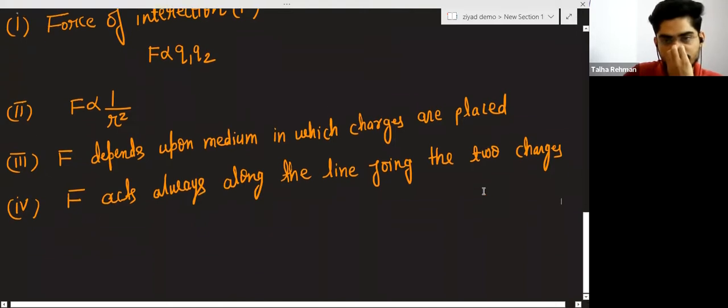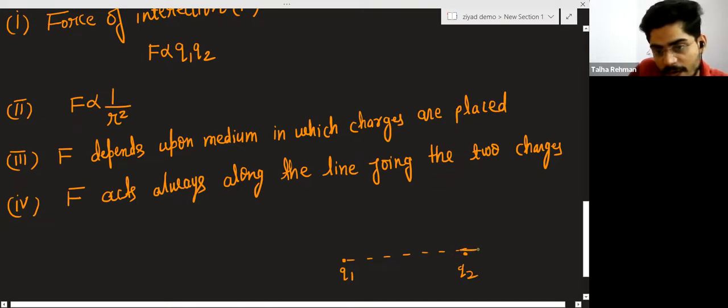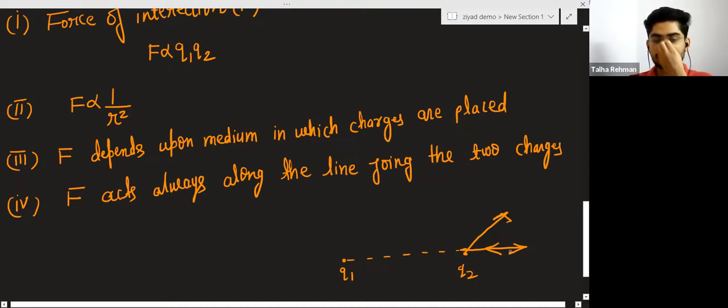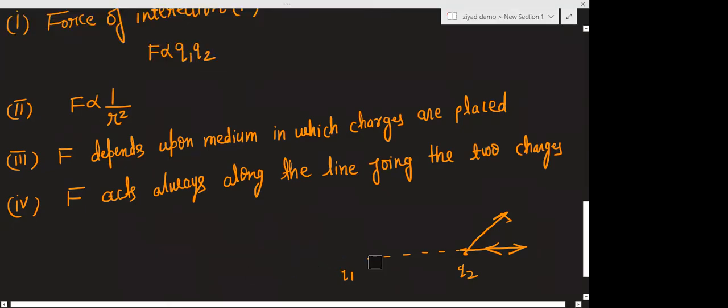What this statement means: suppose you have two charges Q1 and Q2, the force will always be either in this direction or in this direction. The force cannot be like this. Always the force is along the line joining the two charges. It can be like this or like this, according to repulsion or attraction, but not like this. Coulombian force will not be like this. So this is the meaning of this point.